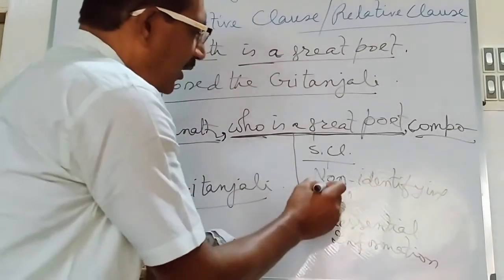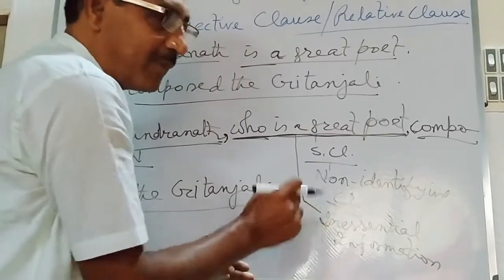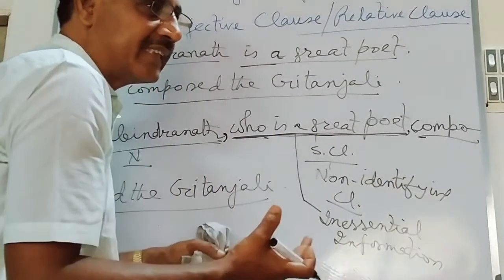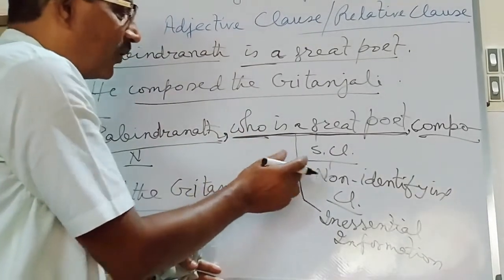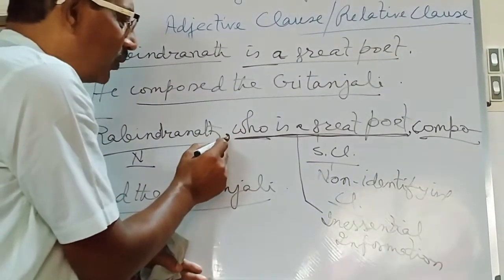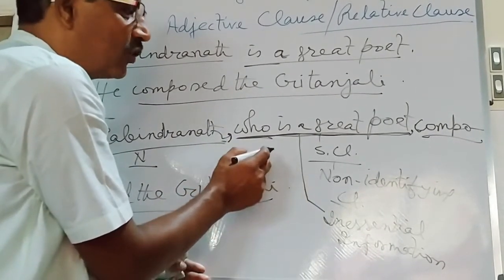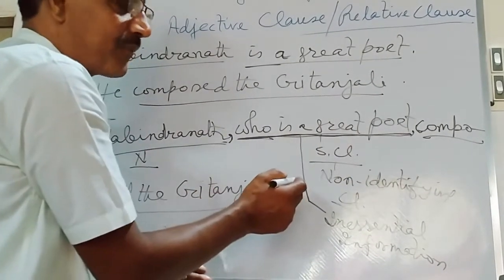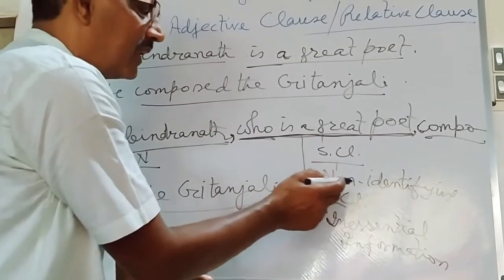So, a non-identifying clause supplies inessential information. Inessential means not essential, not necessary. And here, in the non-identifying clause, you have to use commas. The extra information is to be kept within commas. Such type of clause is called a non-identifying clause.